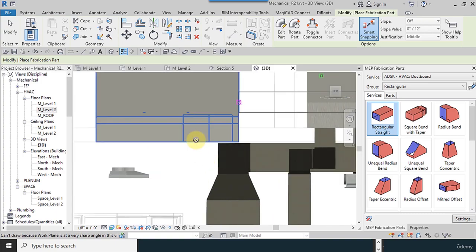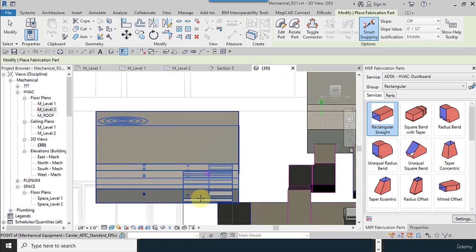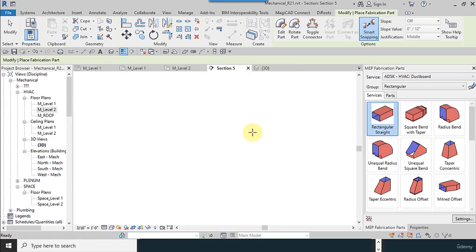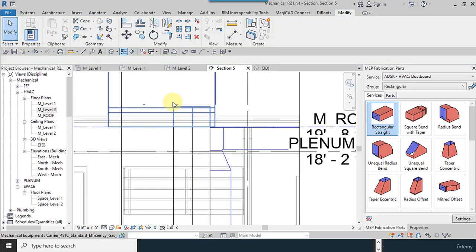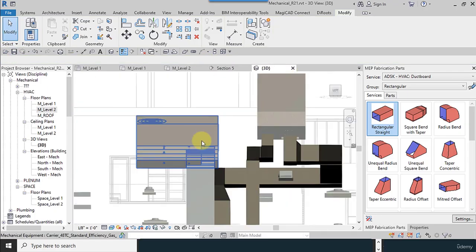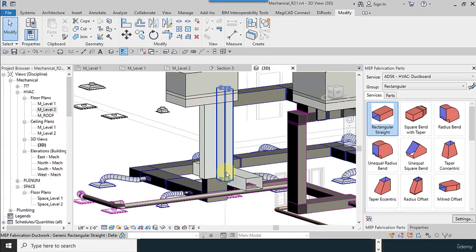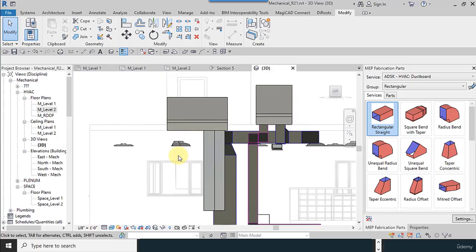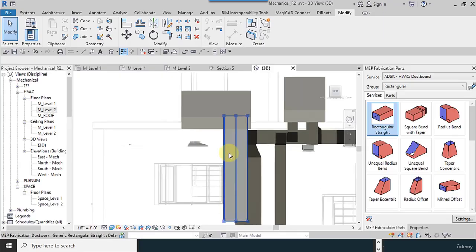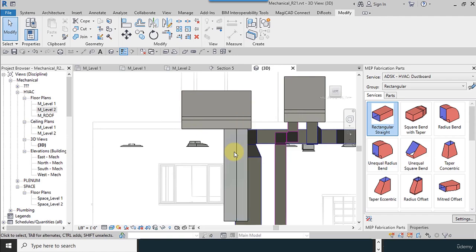I change the view to make it easier for me. And I go to the section like this. And the second one. I need to find a supply for that and set the height for that, which defines the place of the duct.